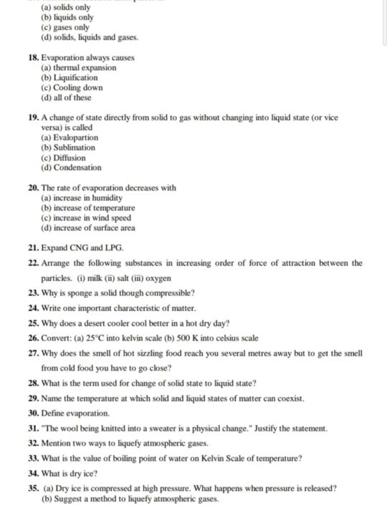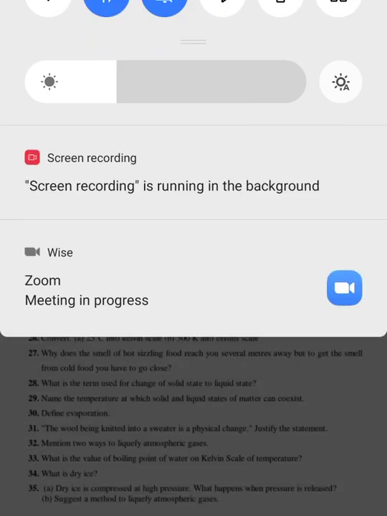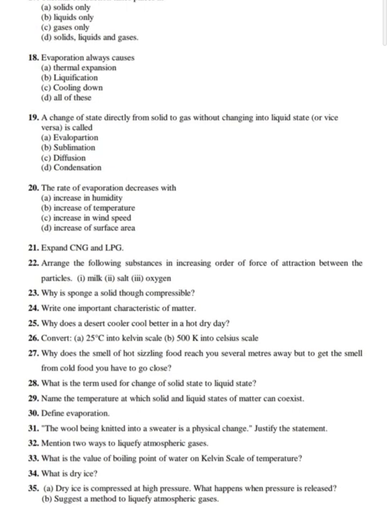Next, the wool being knitted into the sweater is a physical change. Justify this statement. My dear students, when you bring wool to make a sweater, it is in the form of a ball, a wrapped thread. Now you are making a sweater out of it. Fine. So my dear students, let me tell you, even after making the sweater, it is going to remain wool only. The properties do not change. When the properties do not change, we call it physical change. If the properties change, we call it chemical change.